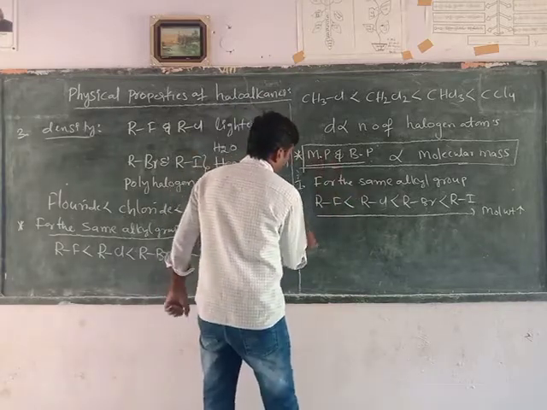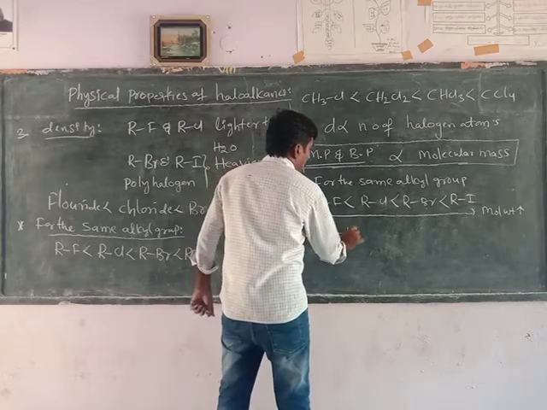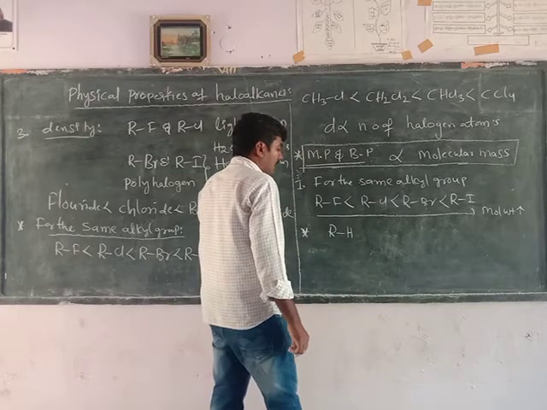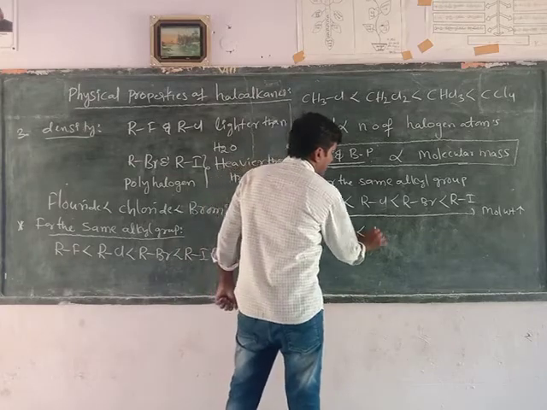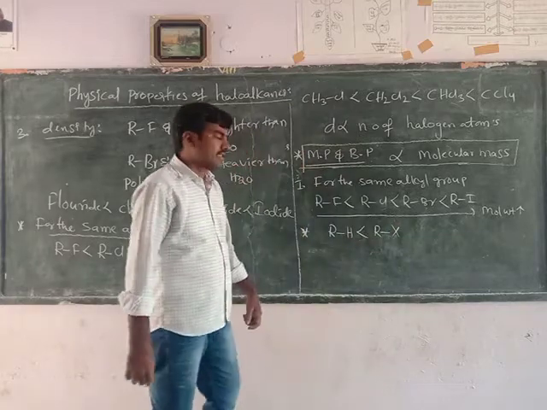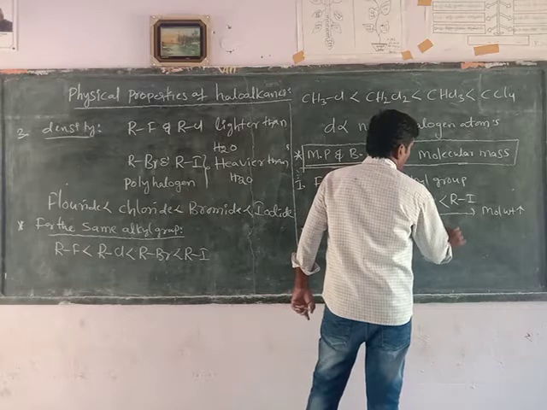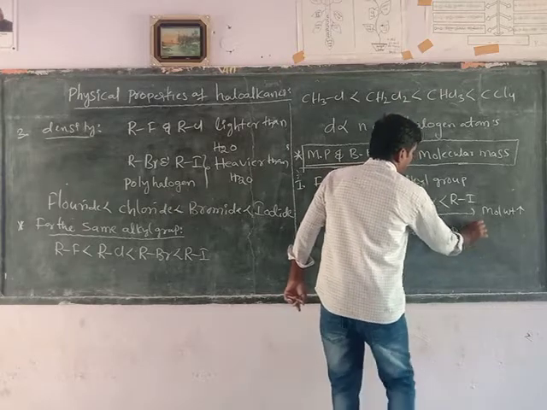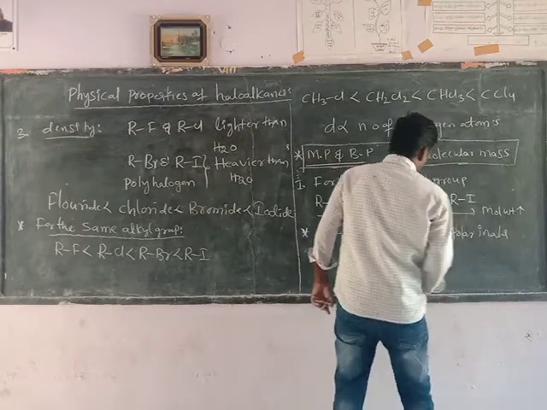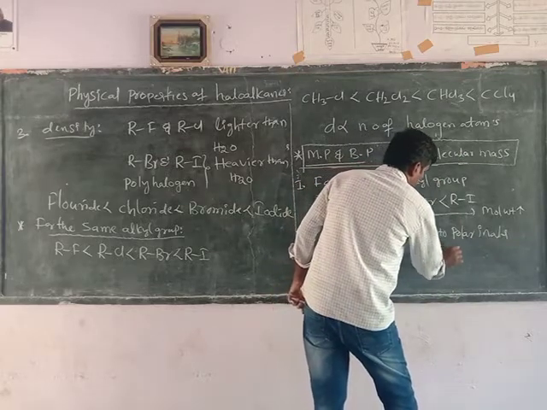Here, the melting point and boiling point of alkanes is lesser than alkyl fluorides because, first, the bond is polar in nature, and second, the molecular weight increases.